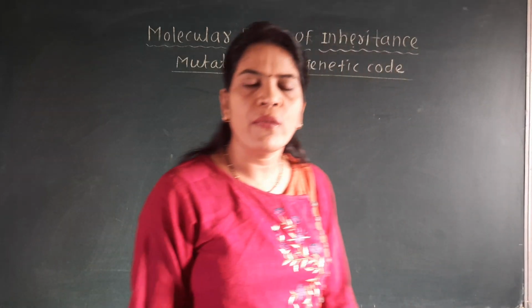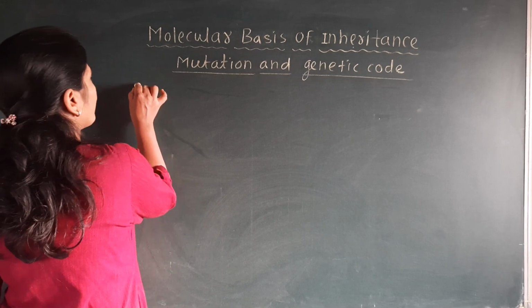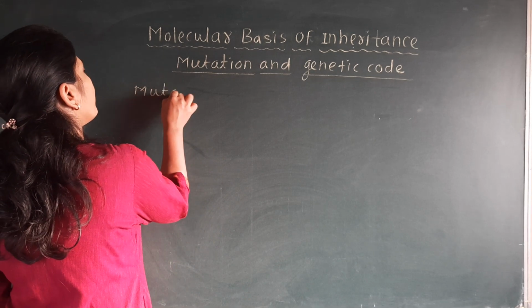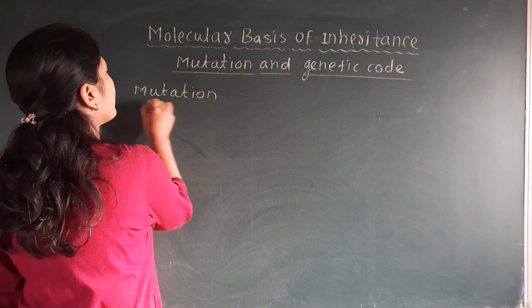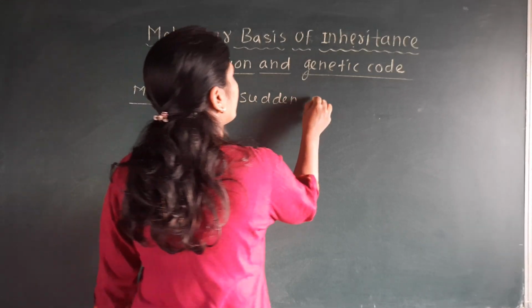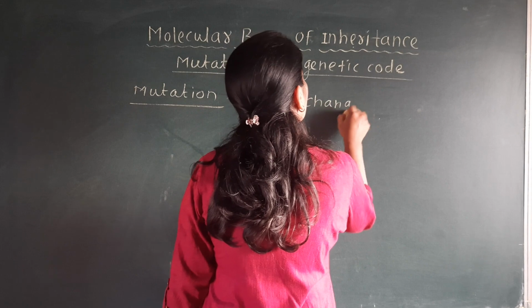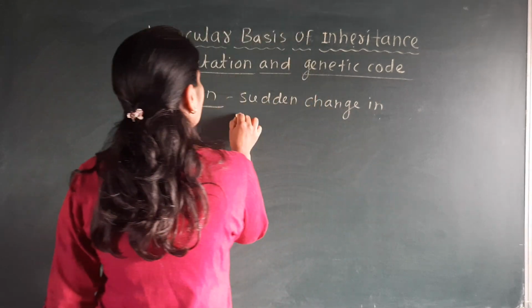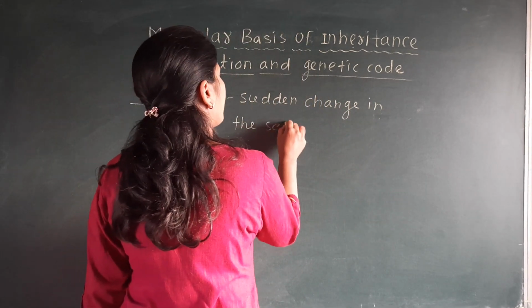Now we'll see the definition of mutation. What is meant by mutation? Mutation means a sudden change in the sequence of DNA.